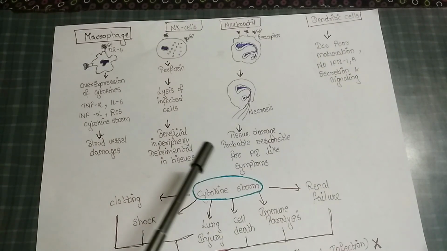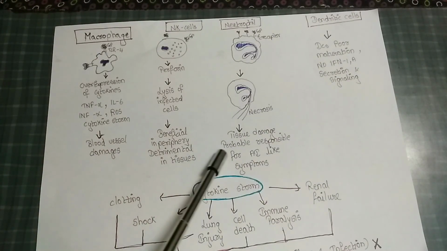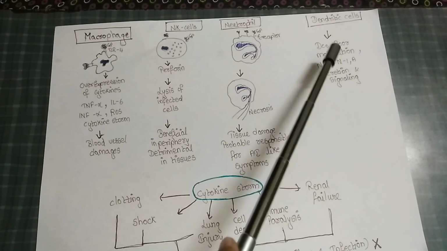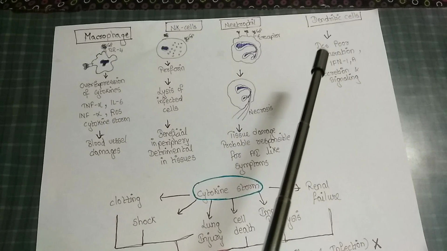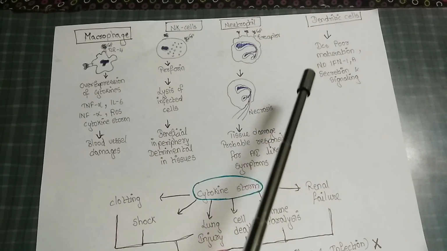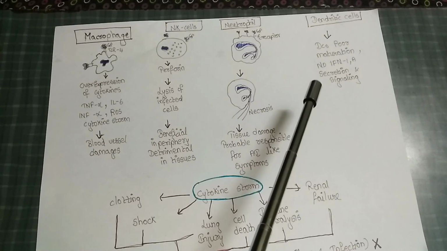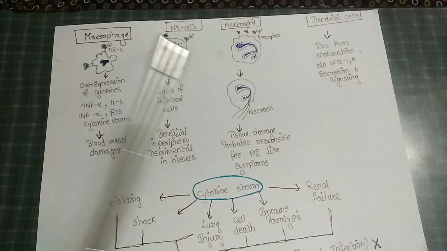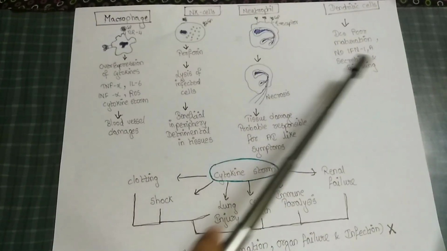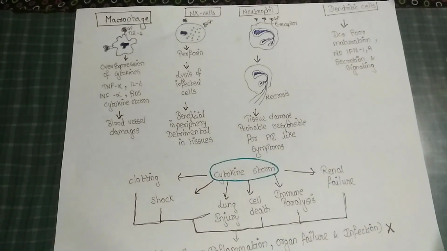The symptoms of autoimmune conditions will be seen. In dendritic cells, there will be poor maturation, and the secretion of interferons alpha and beta will not be normal. So there will be abnormal maturation and production.